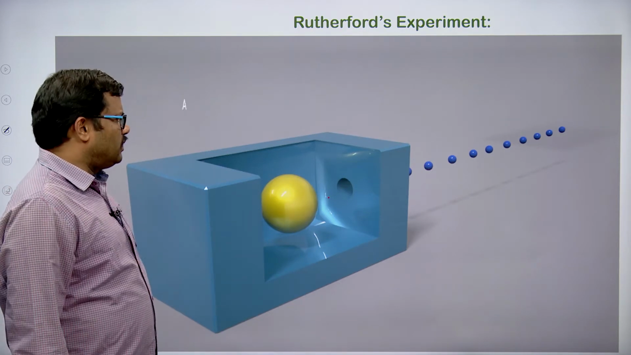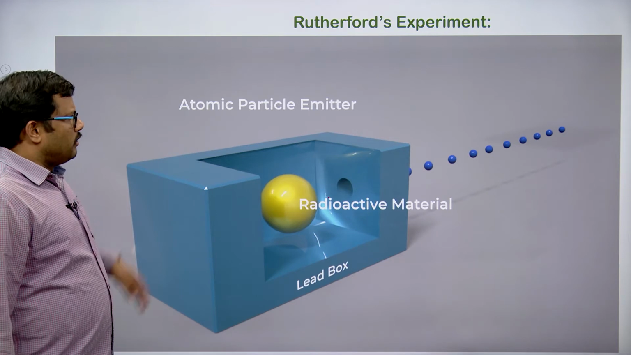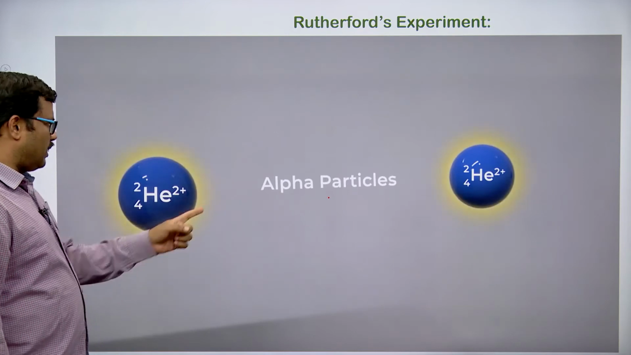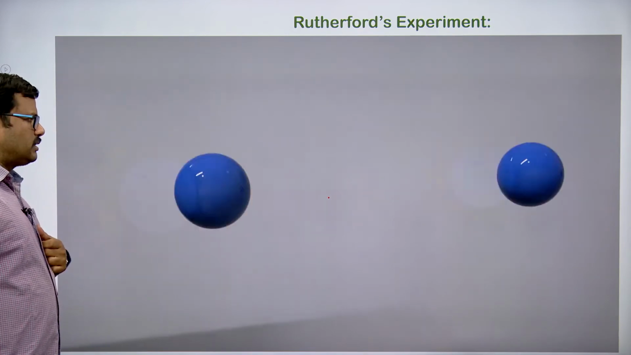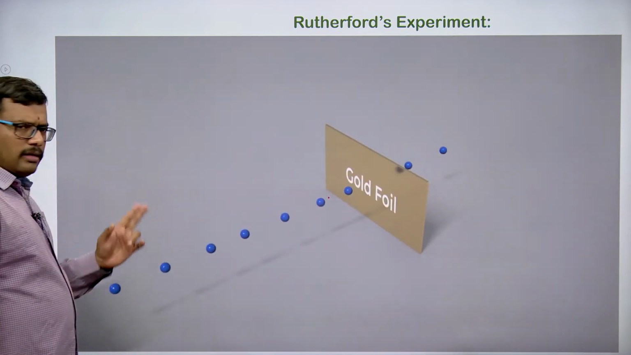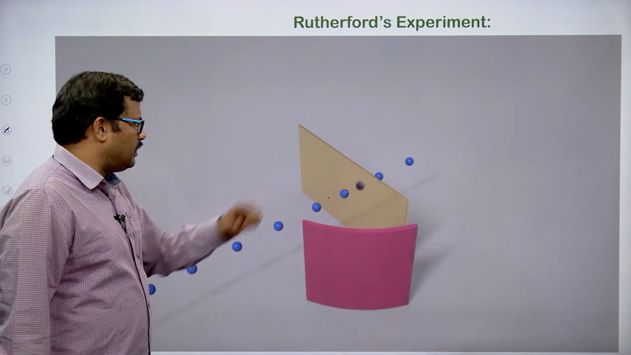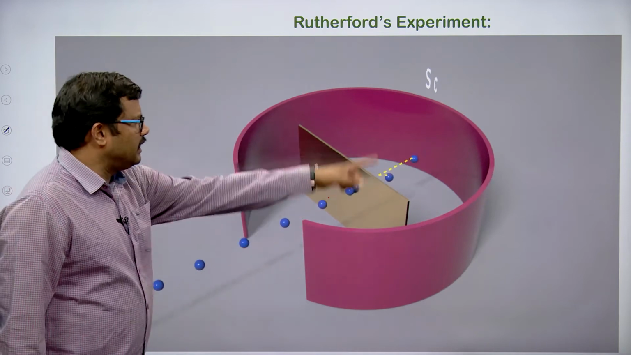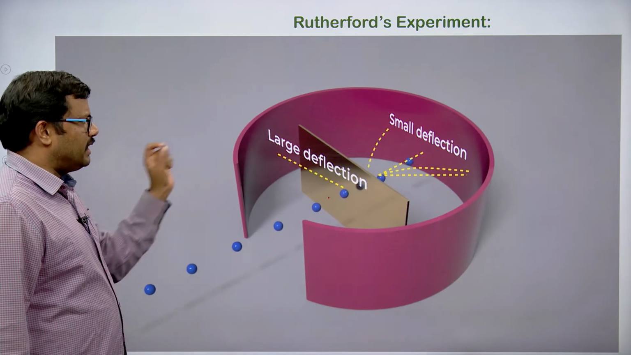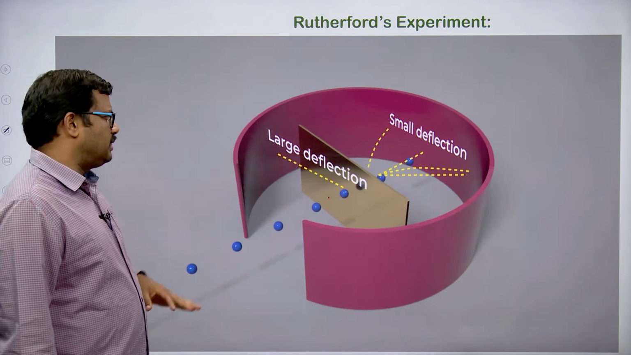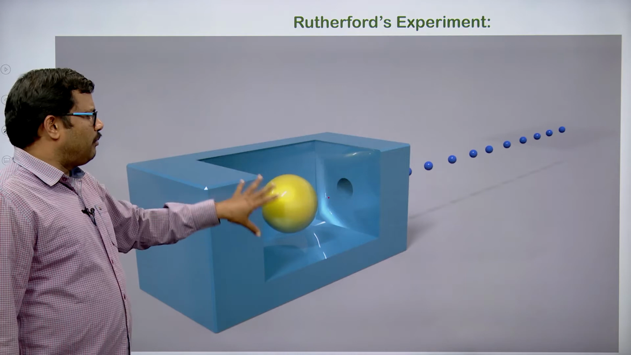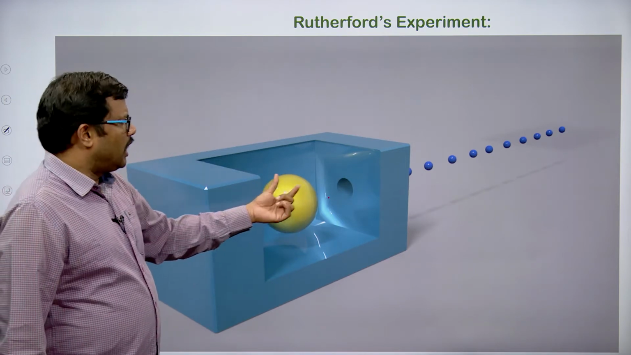Just to see how these things are shown: this is a particle emitter, a radioactive metal in a lead box. Alpha particles are produced. Alpha particles are nothing but helium with 2 positive charges. The alpha particles move fast, at high speed, like bullets fired from a gun. The bullets go and hit the gold foil, and a screen is kept. As soon as the particles hit the screen, you can see the flash. Are you able to see this? We'll play once again. We have a lead chamber, a radioactive element, and alpha particles coming out.